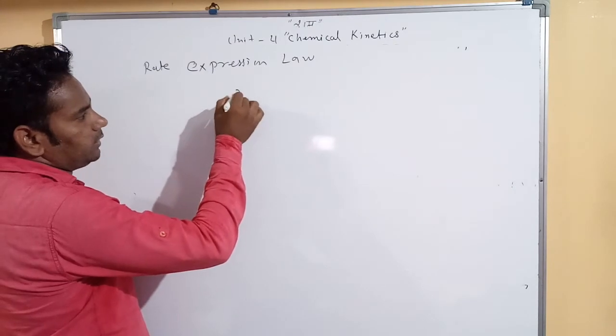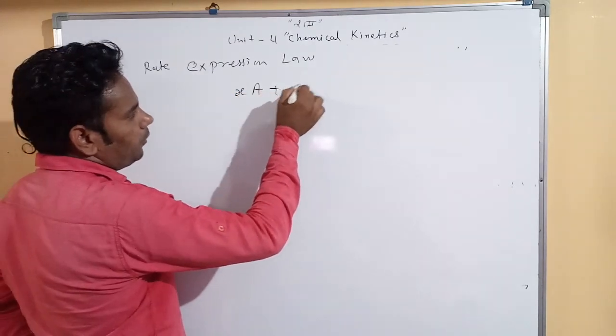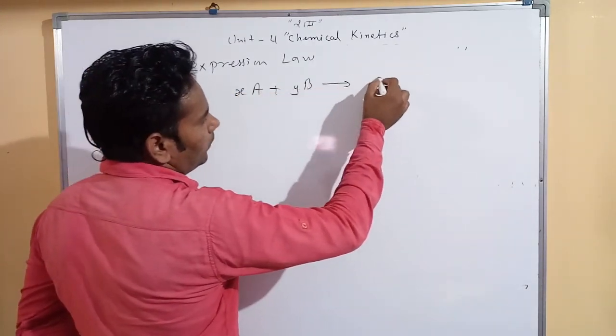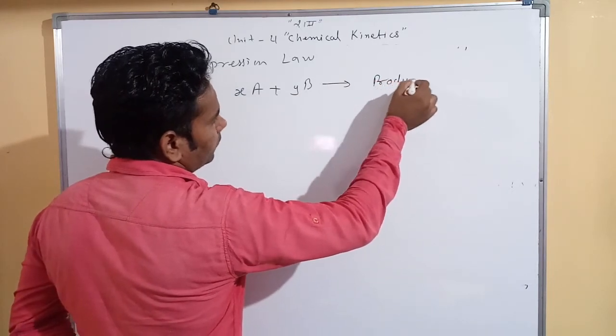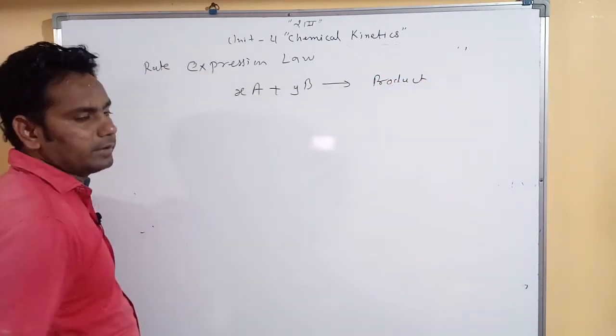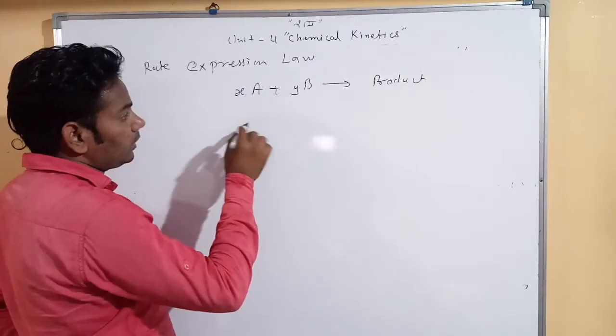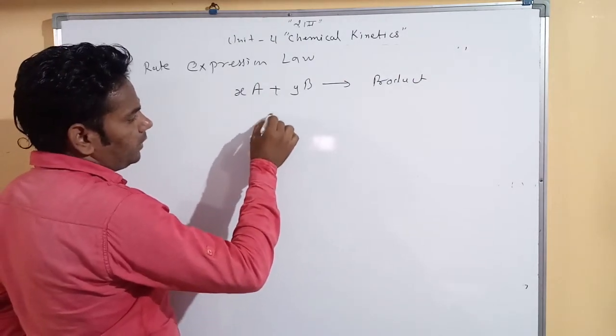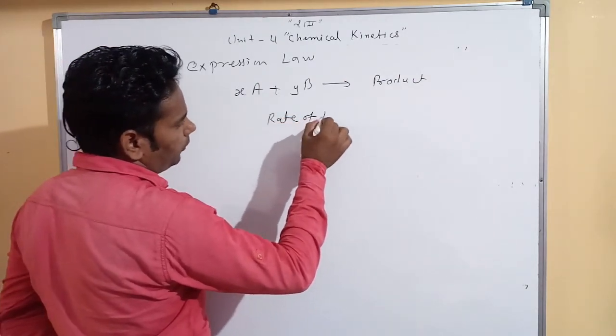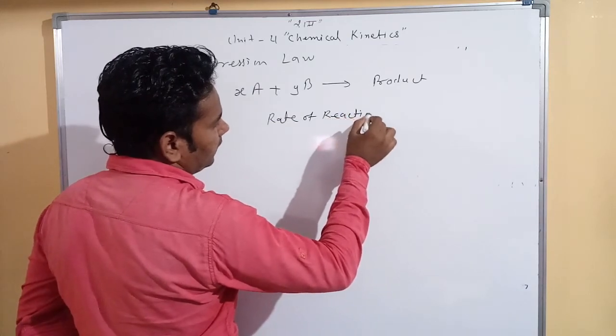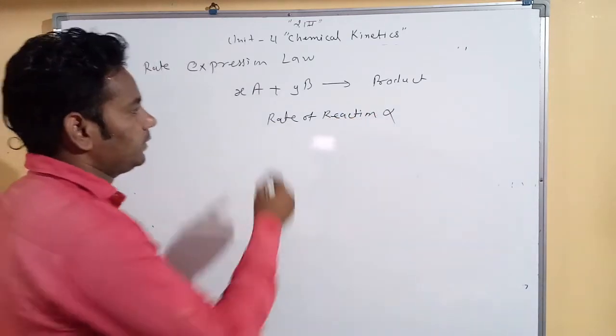Suppose a reaction xA plus yB converts into product. According to the rate expression law, the rate of reaction is directly proportional to the active mass.